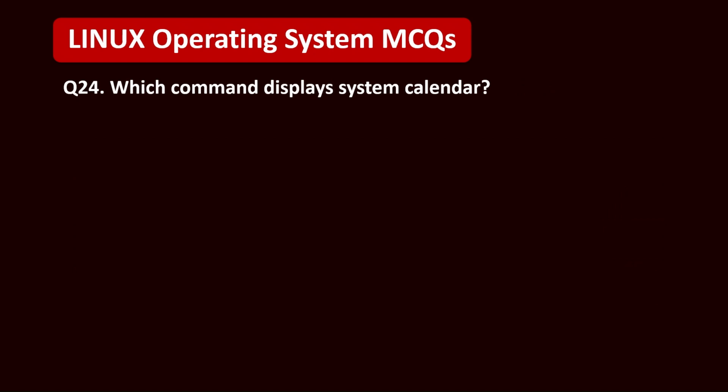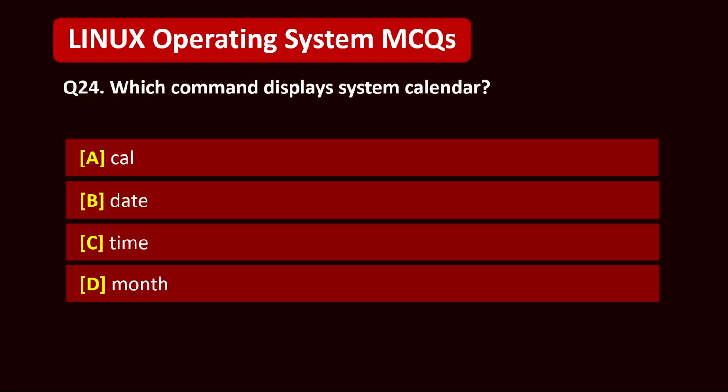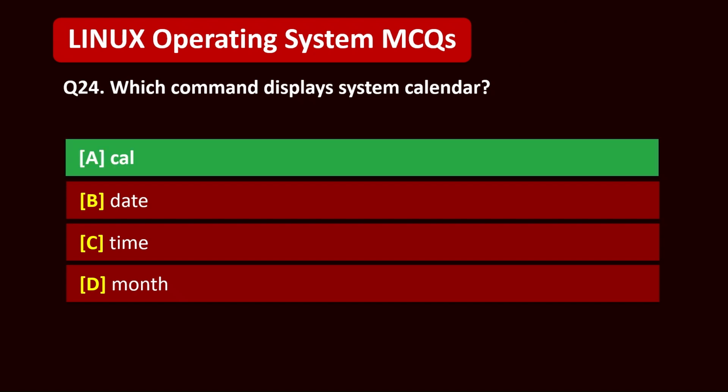Question 24. Which command displays system calendar? A. Cal, B. Date, C. Time, D. Month. 5, 4, 3, 2, 1. Correct answer is A. Cal.